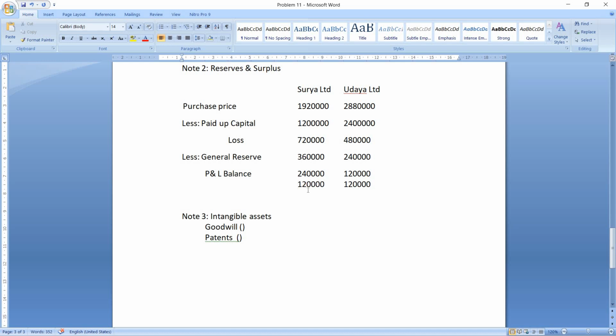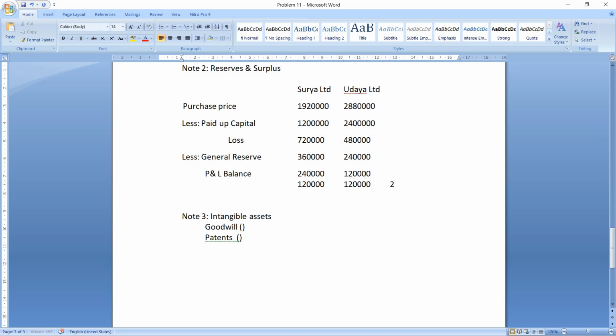So this 1,20,000 plus 1,20,000 is loss. Why is it loss? Because the capital loss is more than reserves and surplus of the company. So this loss together it will be shown in the balance sheet.